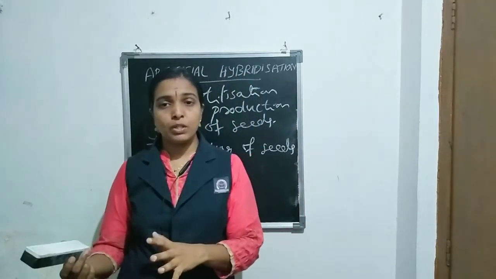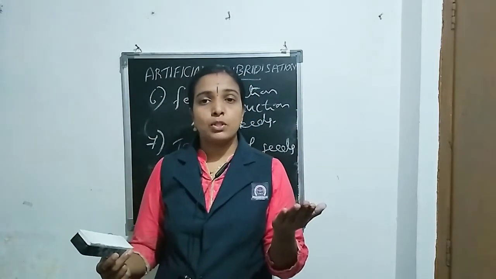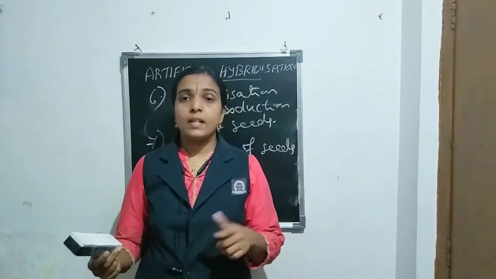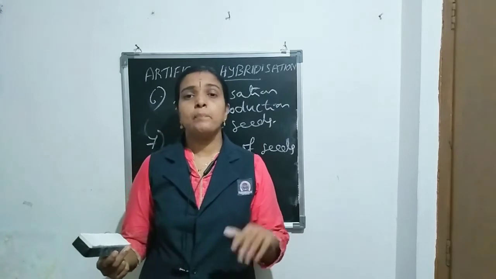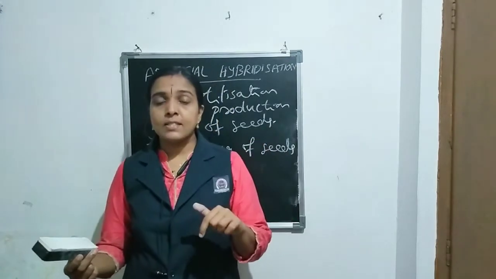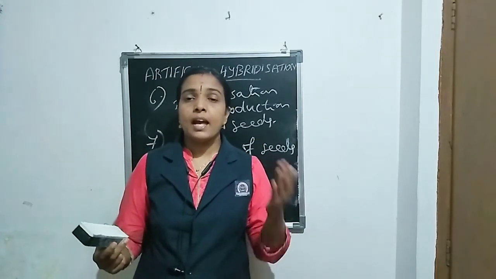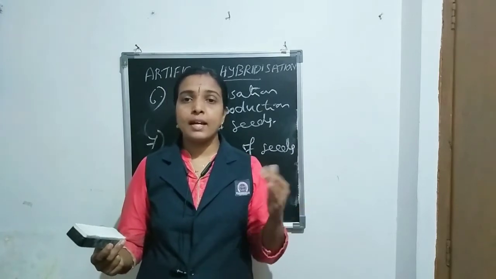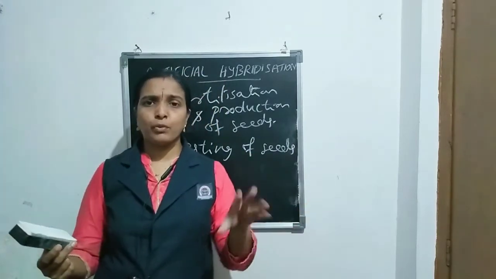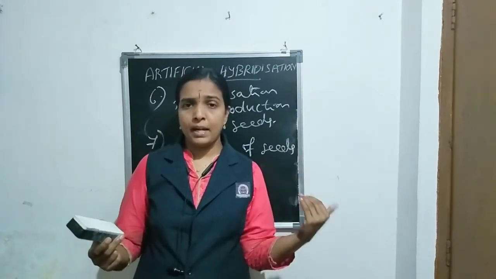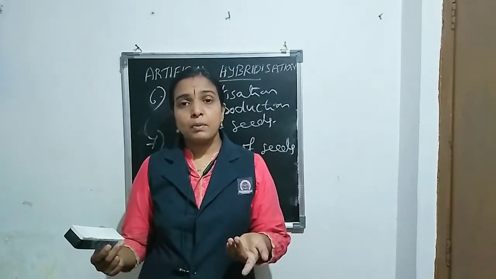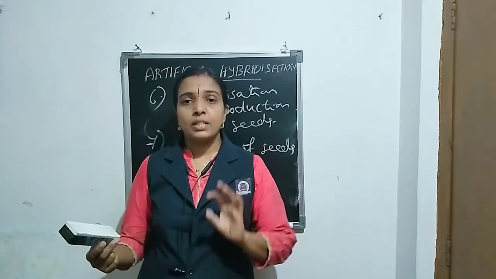That is a very small step. Then the fifth step is dusting of pollen grains on the stigma of the emasculated flower. Then the sixth step is fertilization and production of fruits and seeds, a naturally occurring phenomenon in plants. Then the last step is testing of the seeds.